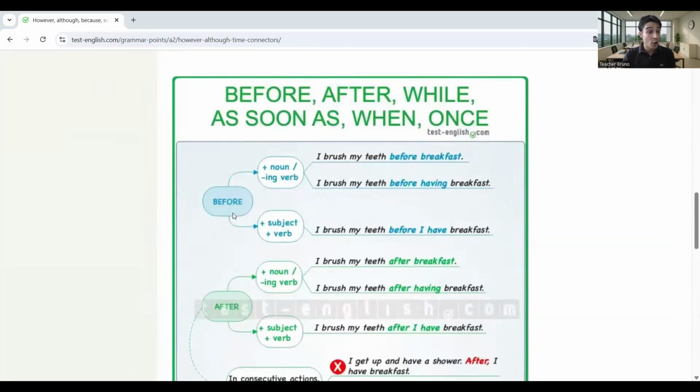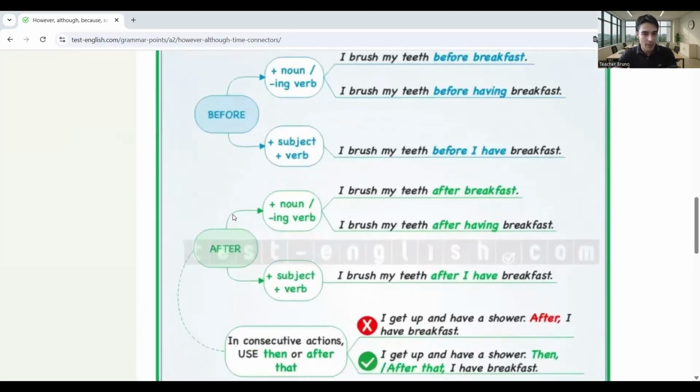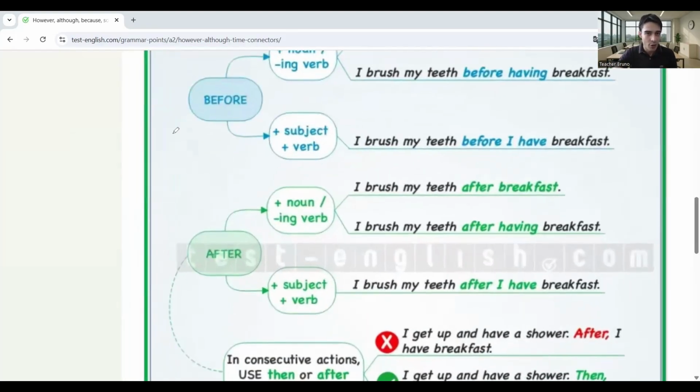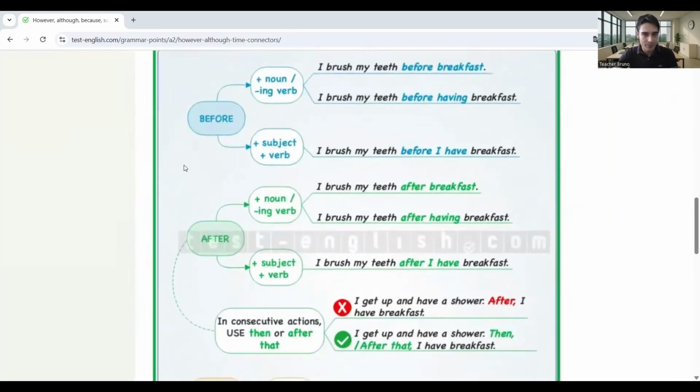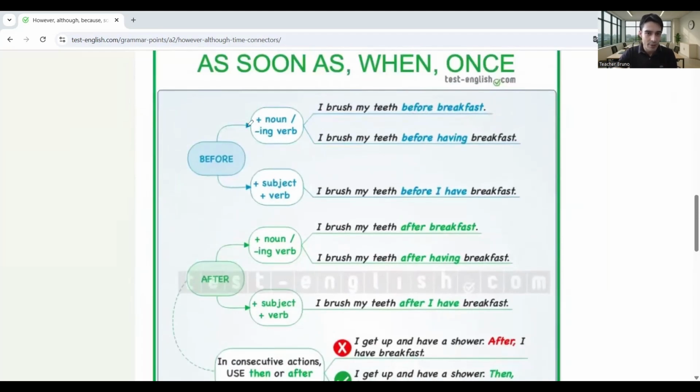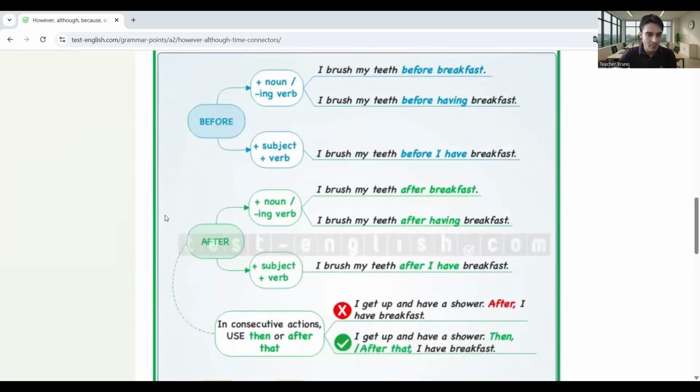It's important to mention other variations of linkers and connectors. For example, after, that's the opposite of before. Before requires the use of nouns or ing verbs. Before breakfast, breakfast is a noun, or before having breakfast. So before and after are linkers for time sequencing, to sequence events.